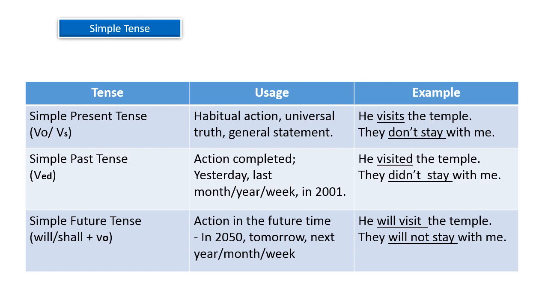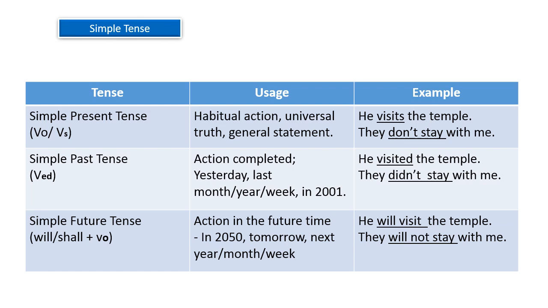Next is simple future tense. It indicates action in the future time. For example, in the next year, in coming years, in 2050, tomorrow, next year, next month, next week. For that, we use simple future tense. The helping verb we can use here is will or shall. See here: he will visit the temple.